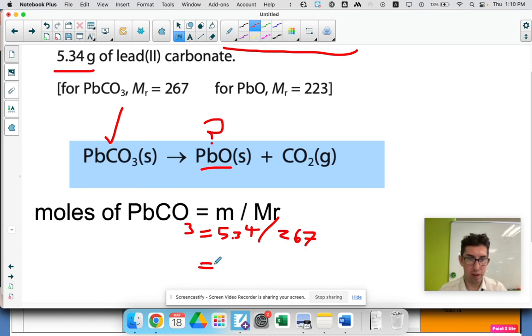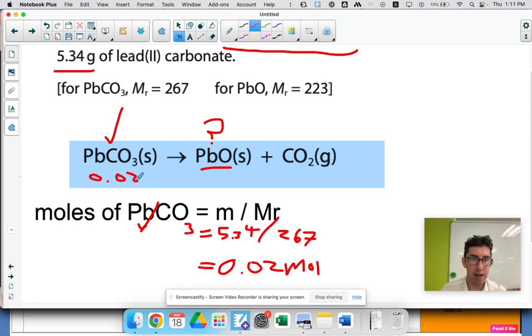Okay, let's grab a calculator. 5.34 divided by 267 is 0.02 moles. Once you've worked out the moles of the tick, use the molar ratios to work out the moles of the question mark.